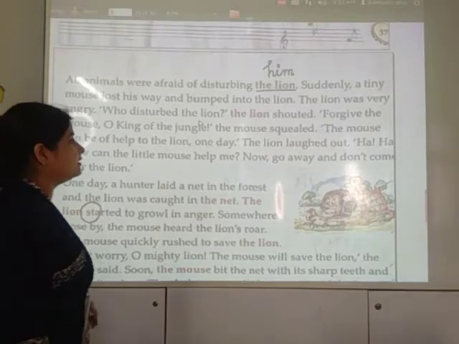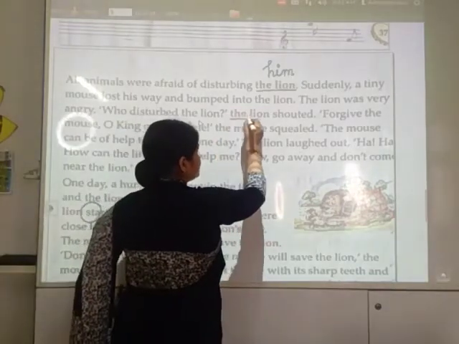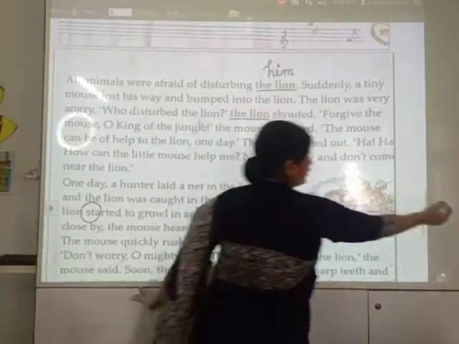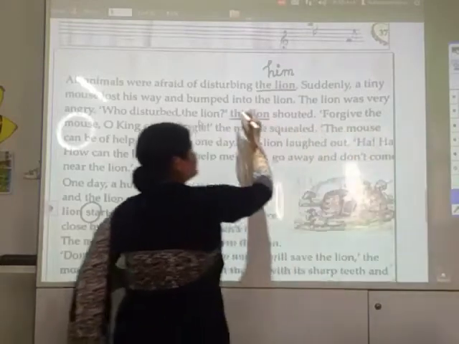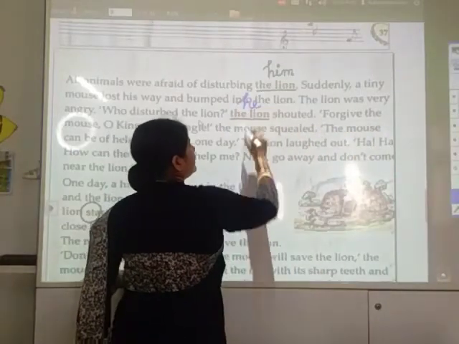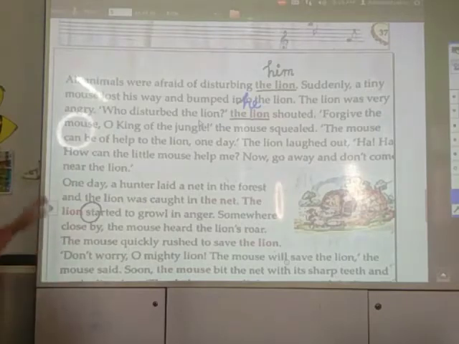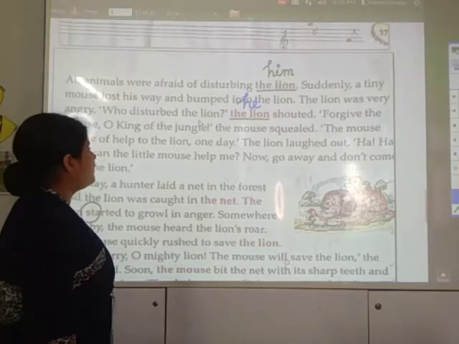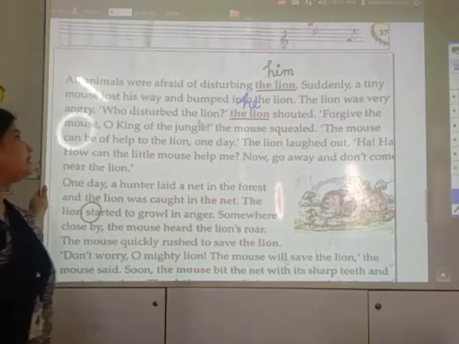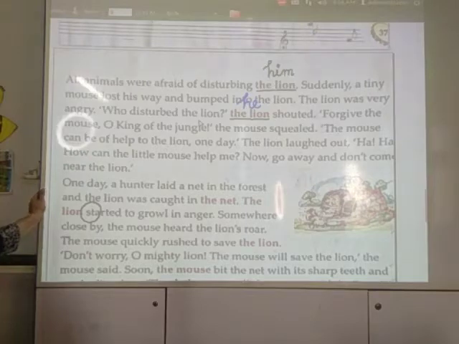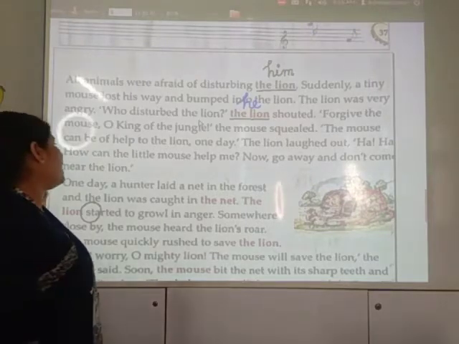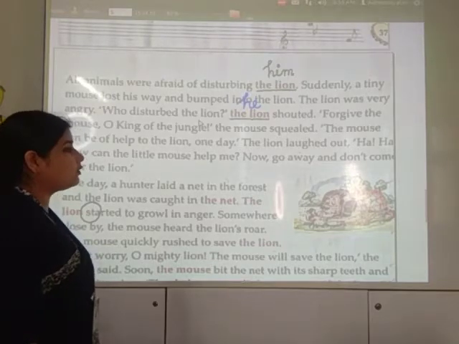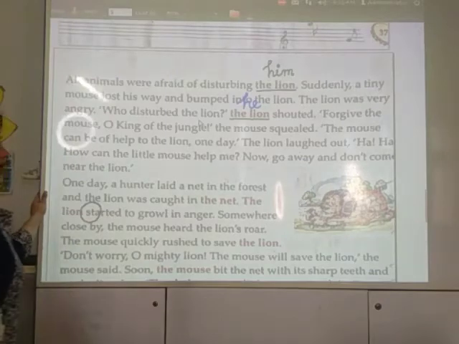Who disturbed the lion? The lion shouted. He. Here you have to write he. I am using the color blue. He shouted, "Forgive the mouse, O king of the jungle." The mouse squeaked, "The mouse can be of help to the lion one day." The lion laughed out, "Ha ha ha! How can the little mouse help me? Now go away and don't come near the lion."